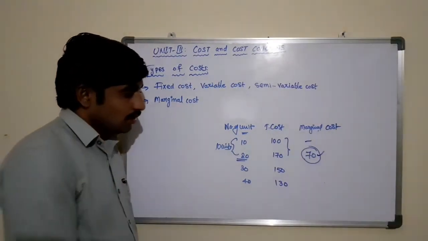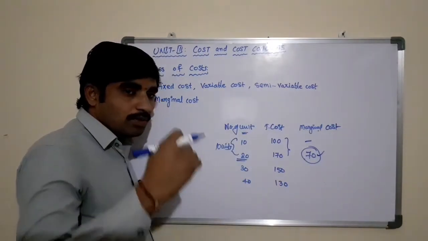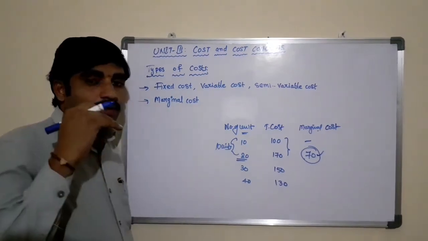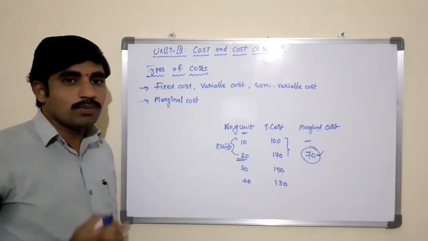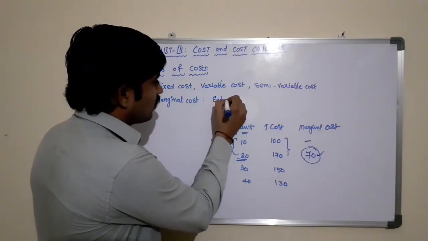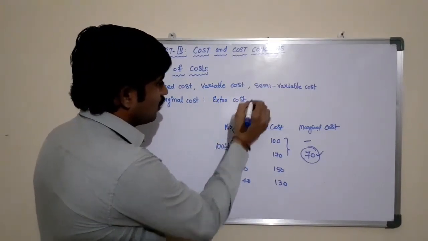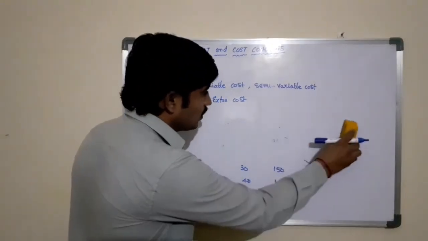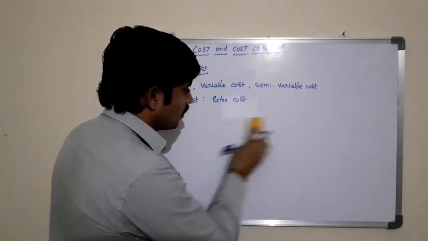Means here, the marginal cost of the production is based on the additional units that you are producing. So the extra cost that you are incurring to produce the extra units is known as marginal cost.